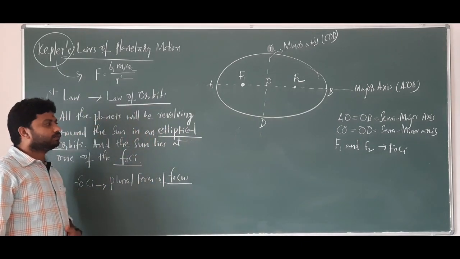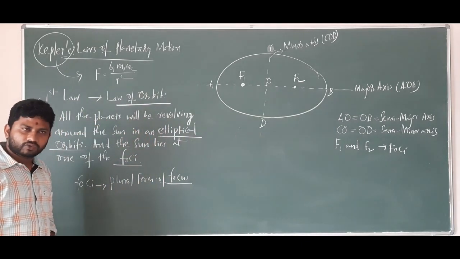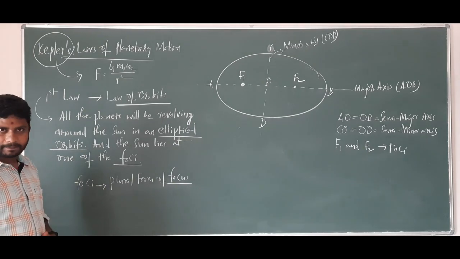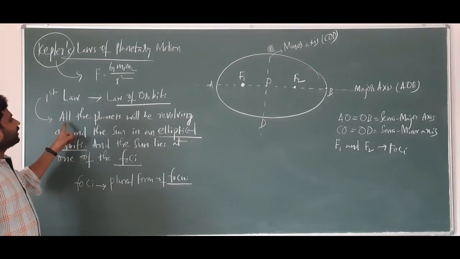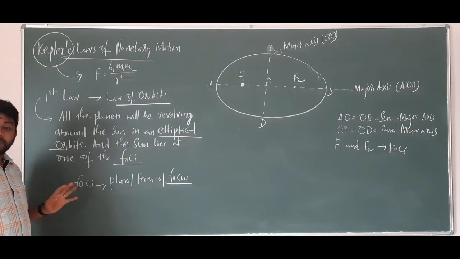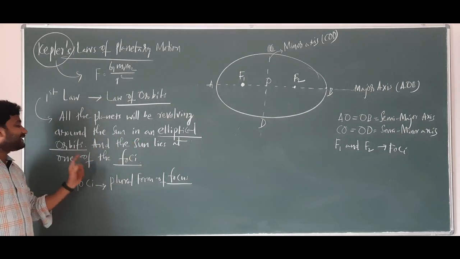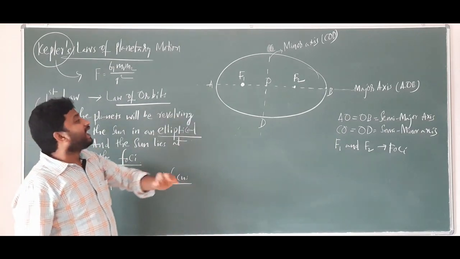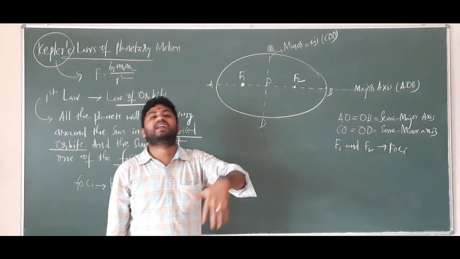Now, come to the concept of definition. All the planets revolve around the sun in an elliptical orbit, and the sun lies at one of the foci. Any of the foci, the sun will lie.